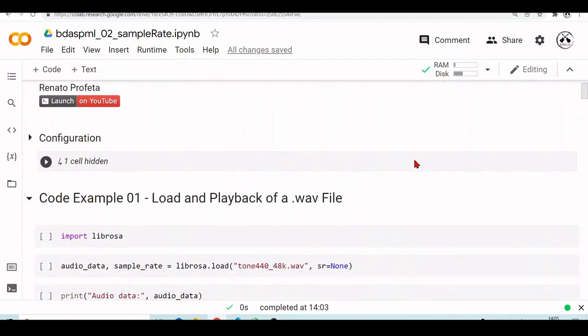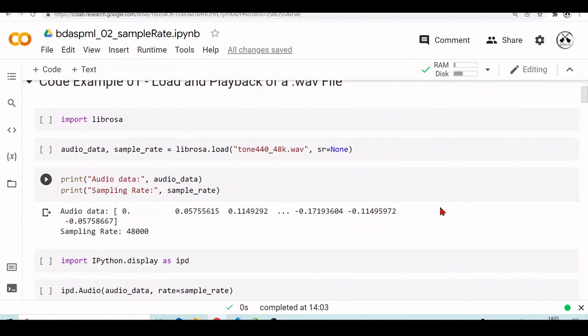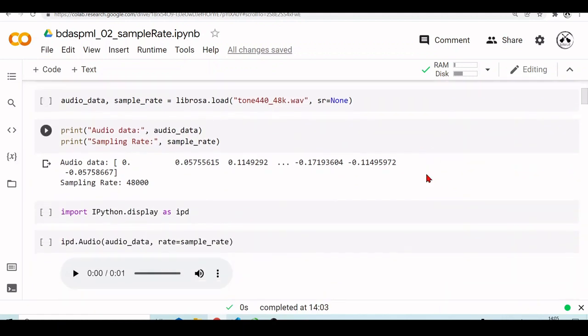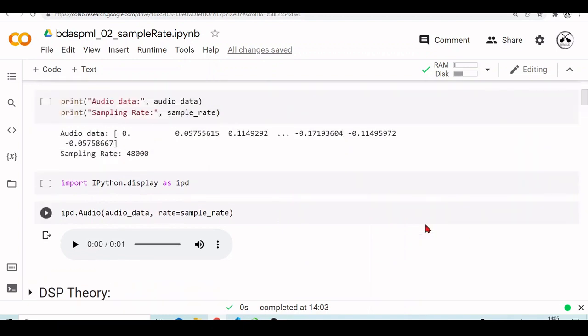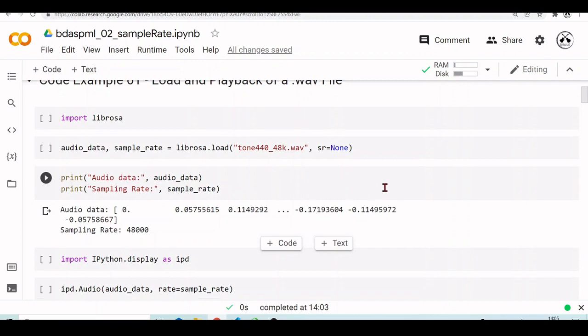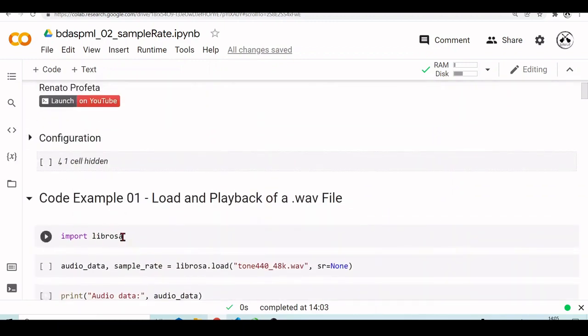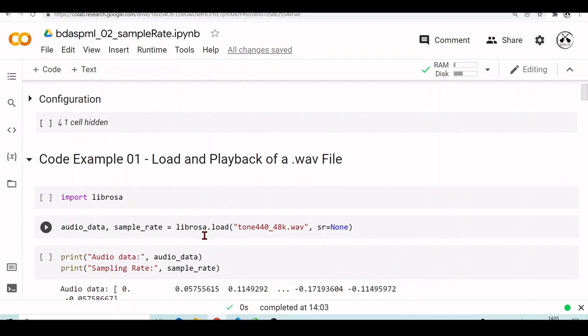So we went really superficially and from a high level perspective just to understand what this code is about without getting into the details. Then we've seen the DSP theory that is involved in this code here. And now we will go step by step, line by line, talking about what the code is doing and what are the Python semantics, Python functions, data structures that we are using.